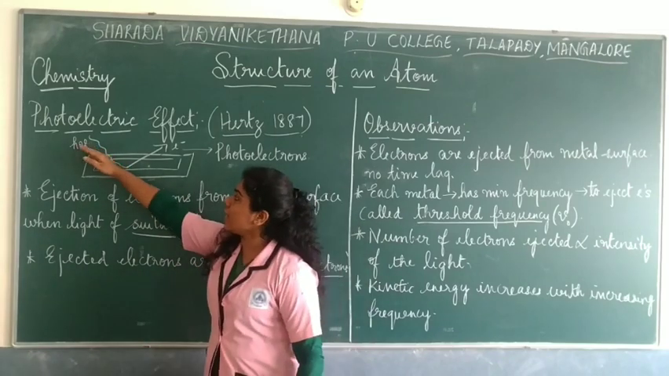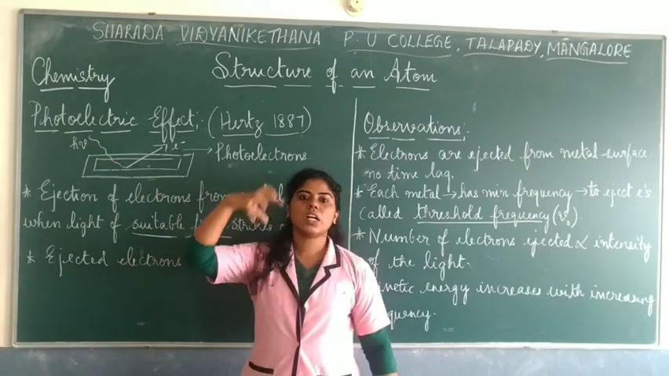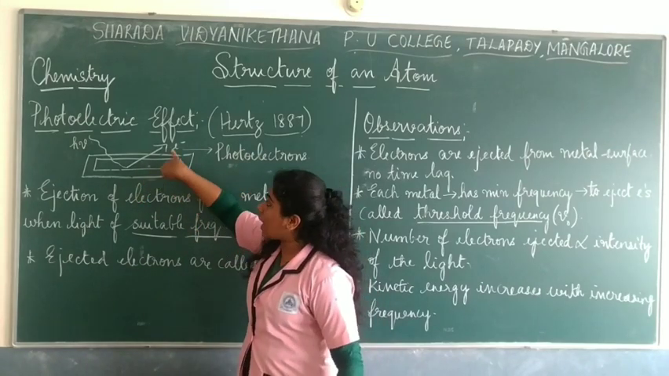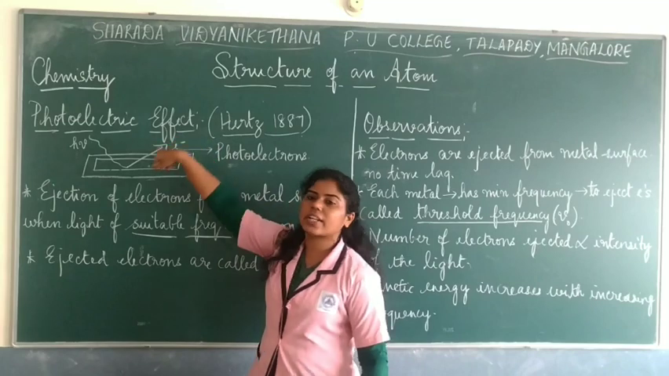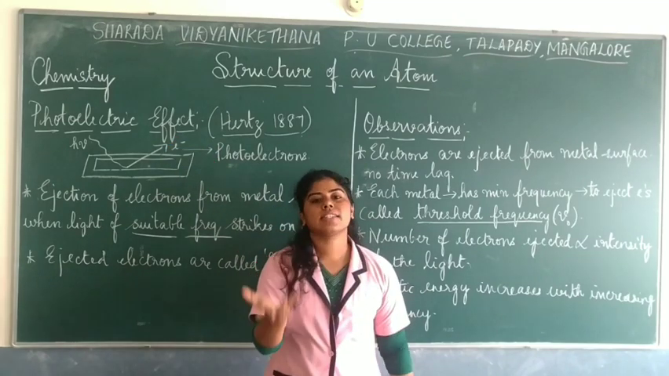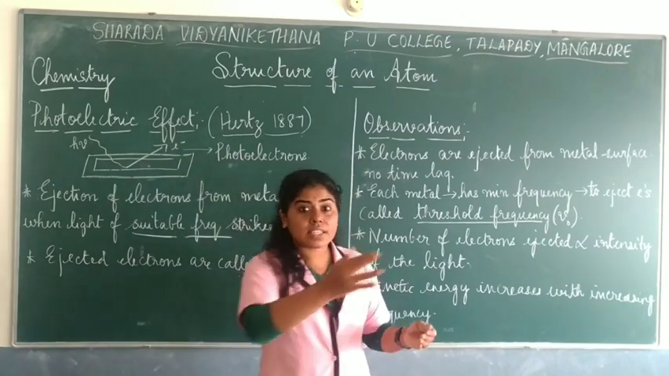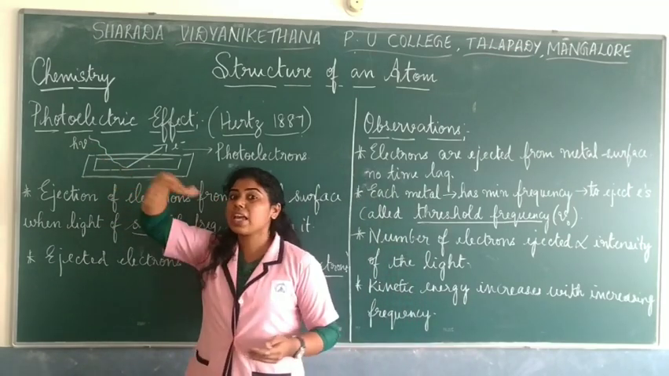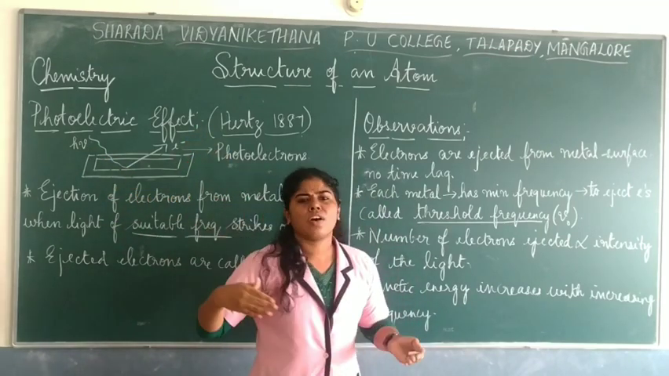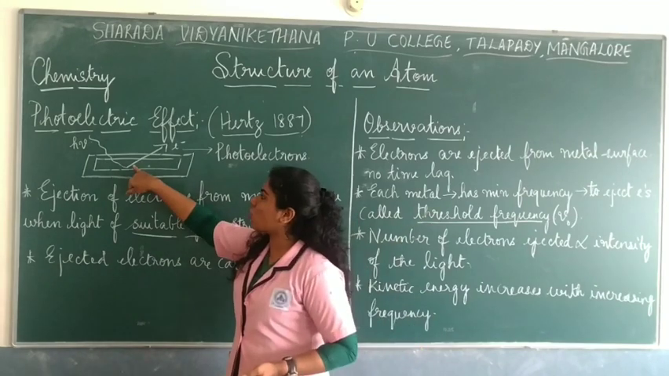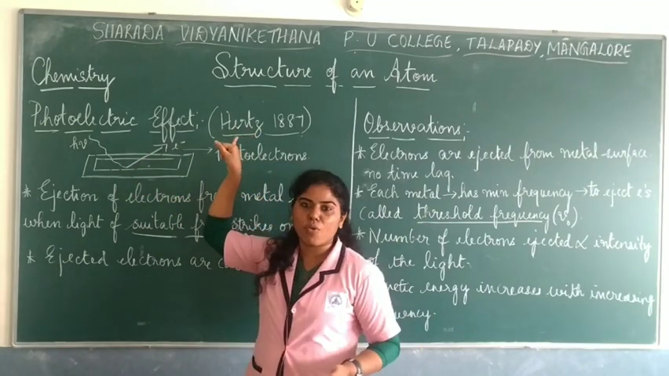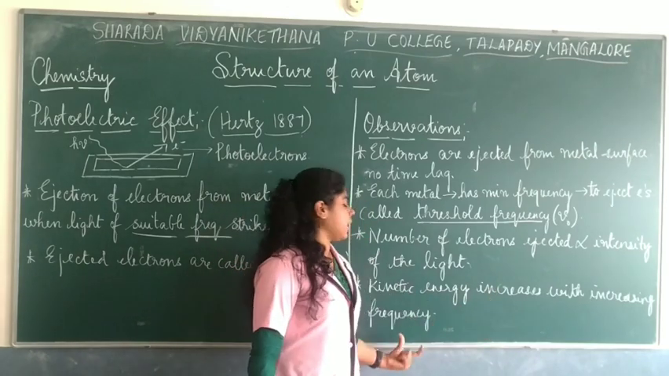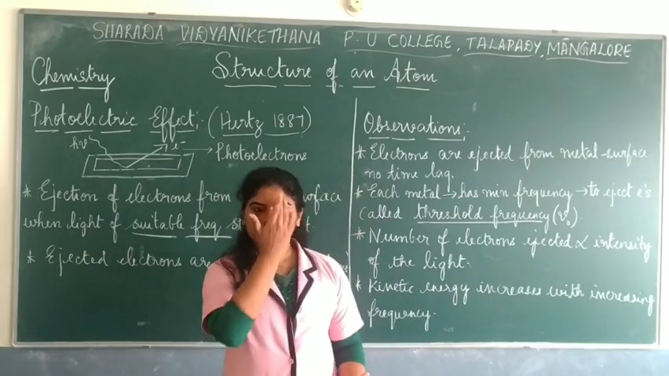Now, as you increase the frequency of the light, the kinetic energy of these ejected photoelectrons is high. Okay, the faster they move. So the higher the frequency of the light, or the higher the energy of that light, the faster they can be kicked out of this metal surface and the faster they can move. That's why we say kinetic energy increases with increasing frequency.